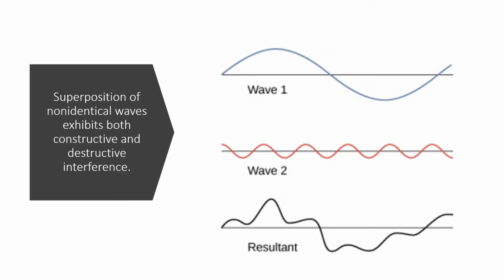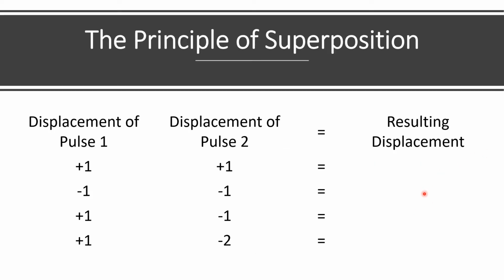Just in case, no? And so, paano nga tayo mag-a-add following the principle? Let's say we have here displacement of the pulse A or wave 1 and we have displacement of the pulse 2 or the wave 2. Let's say positive x, positive 1 plus positive 1. Parang arithmetic lang din yan. So, the answer would be positive 2. And let's say we have negative 1 and negative 1. So, same direction pa rin yan kung titingnan nyo. So, that would be negative 2.